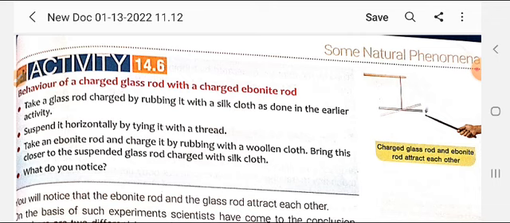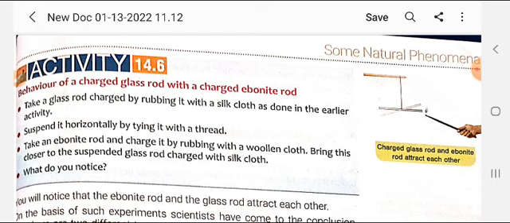Now here two rods of different materials have been taken: one the glass rod and the other the ebonite rod. Take a glass rod and charge it by rubbing it with a silk cloth, as done earlier. That means the glass rod is rubbed with silk and the ebonite rod with a woolen cloth.